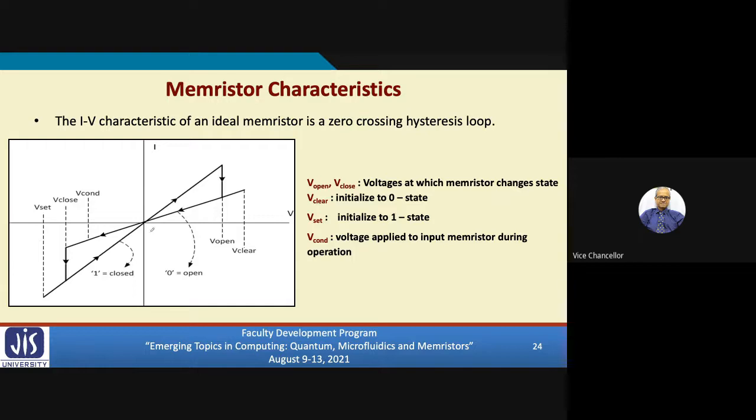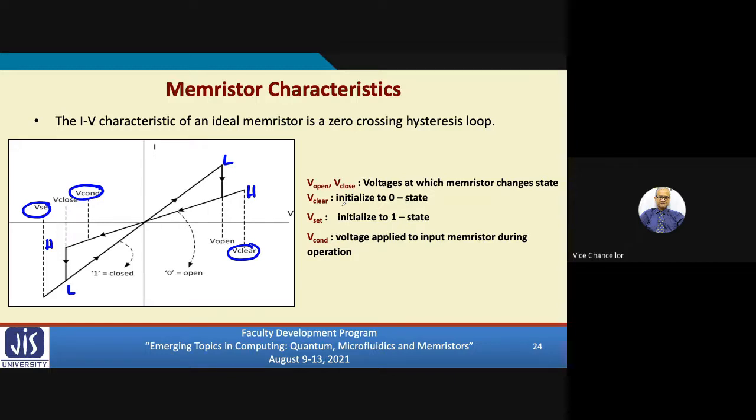You see, there are certain voltages. So if I apply V open, let's say V clear, then the arrows show in which direction it is moving. So from low resistance to high resistance, there will be a transition. Similarly, in the negative direction, if I move the voltage beyond V close, let's say to V set, then there will be a reverse transition, from high to low. And V cont is any voltage which is more or less in between. So V cont will not be able to change the state. This is just some notation.